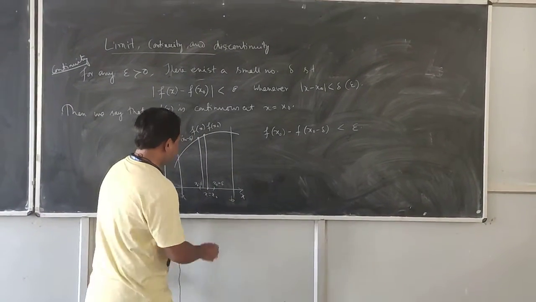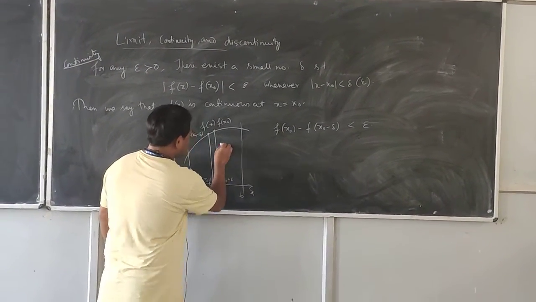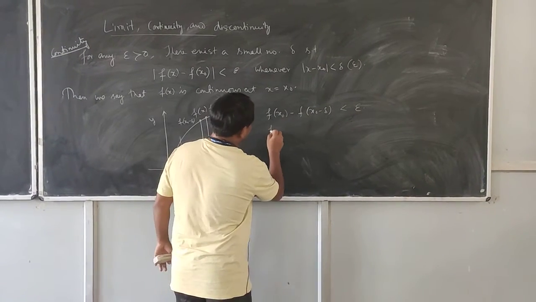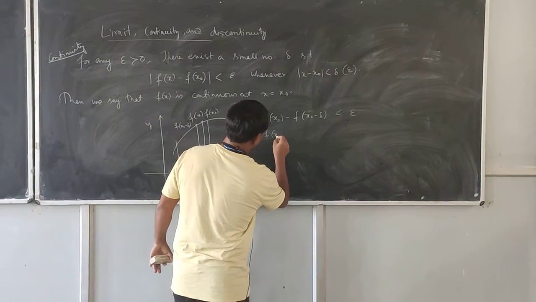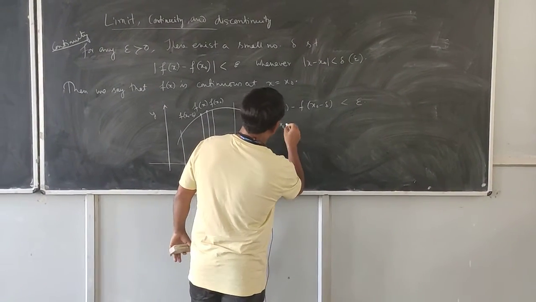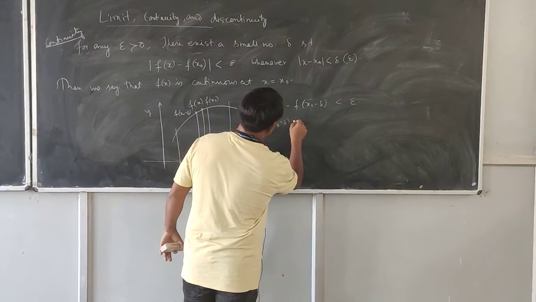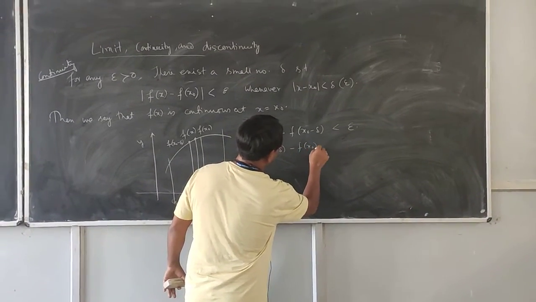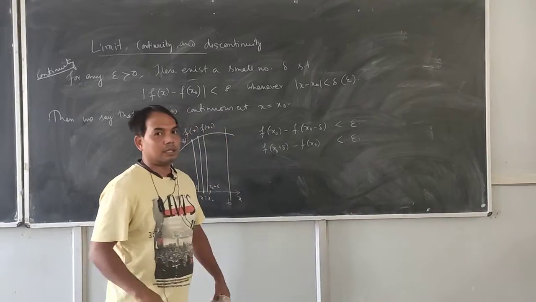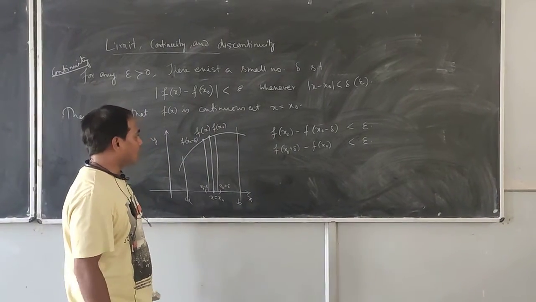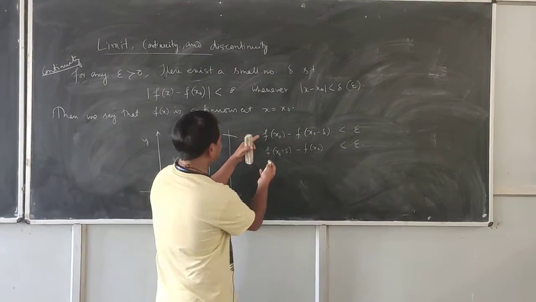Similarly, on this side we also have a difference: f(x0 plus delta) minus f(x0), which is also less than epsilon. We combine these two things.